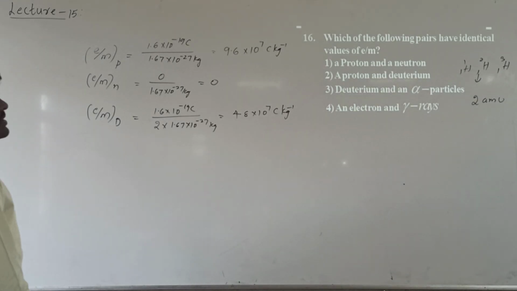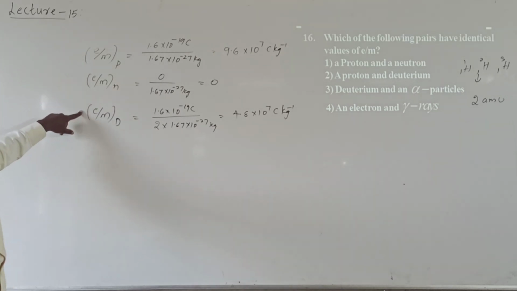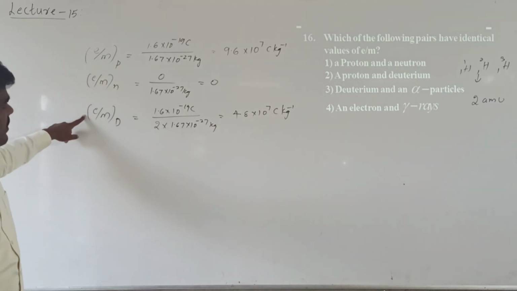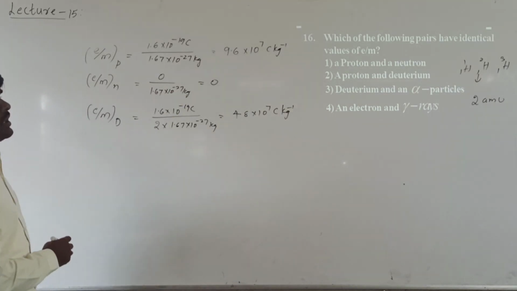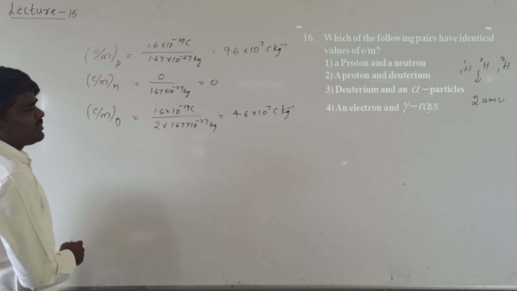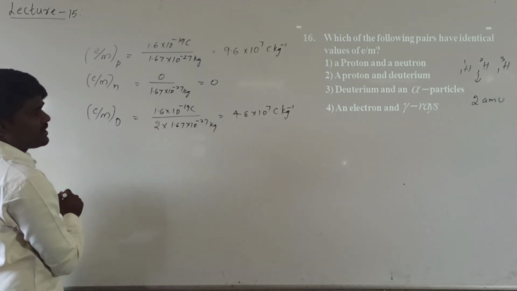Alright, and what is the other one? So from this what we can get? The e to m ratio of proton and deuterium, are they equal? No. Right. Now what is the other one? Deuterium and alpha particle. Deuterium we already calculated. We will see the alpha particle.